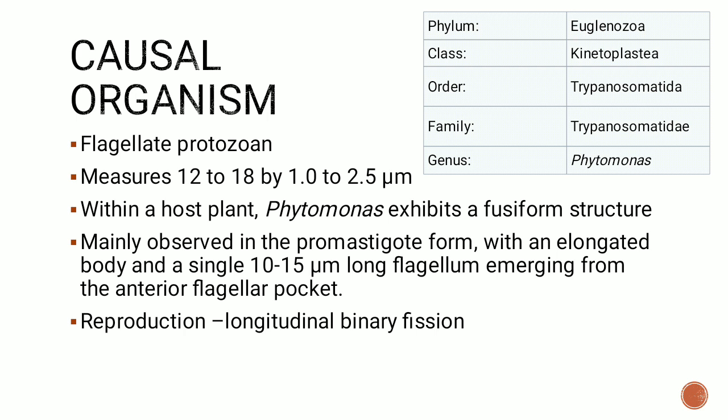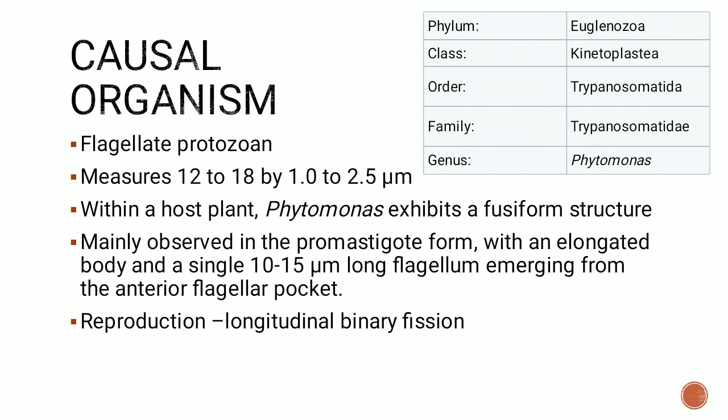Usually, protozoans are known to be in several forms. The protozoans that affect animals and human beings show several forms like promastigote, paramastigote, amastigote, etc. But Phytomonas is an organism that is mainly observed in the promastigote form.